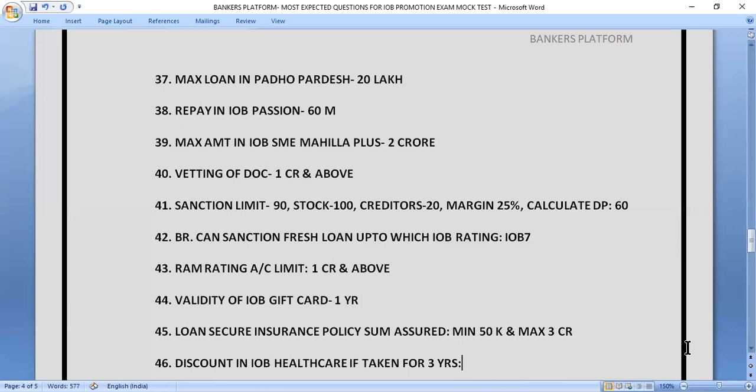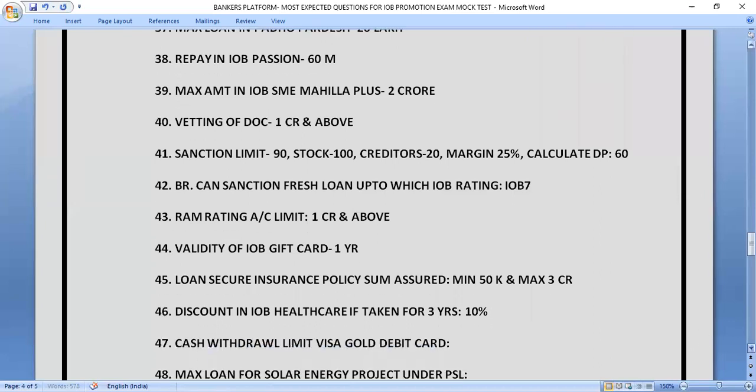So let's move to next question. Next question is discount in IOB healthcare if taken for 3 years. If somebody takes the 3-year policy of healthcare, so how much discount he is going to get? The correct answer for this question is 10% discount. And if a person takes for 2 years, that person is going to get 5% discount.